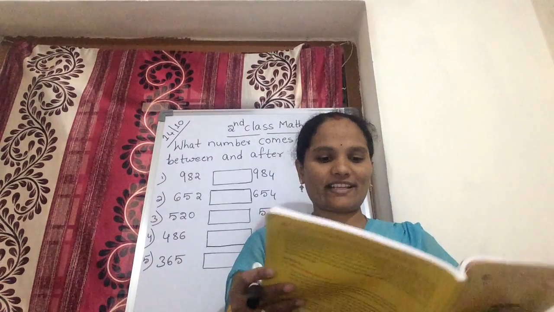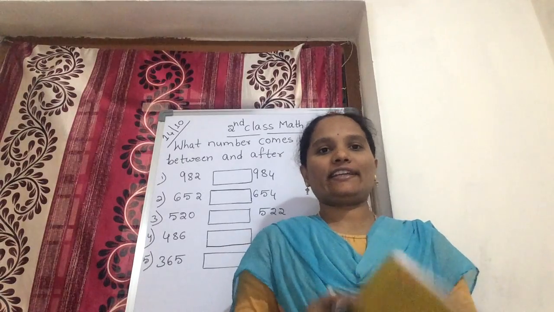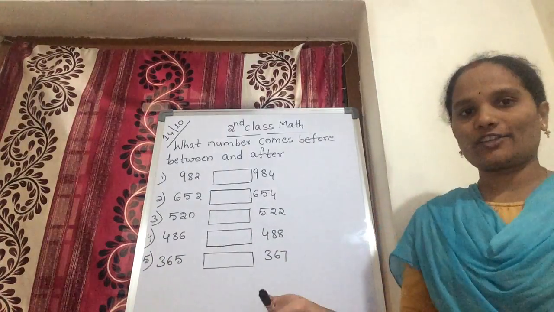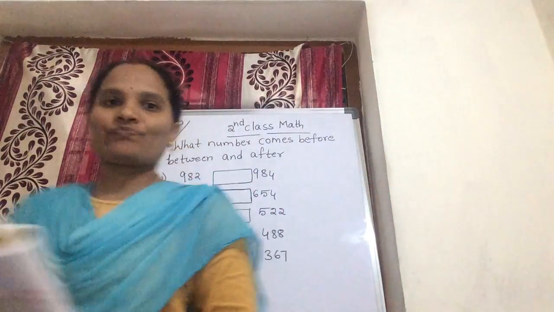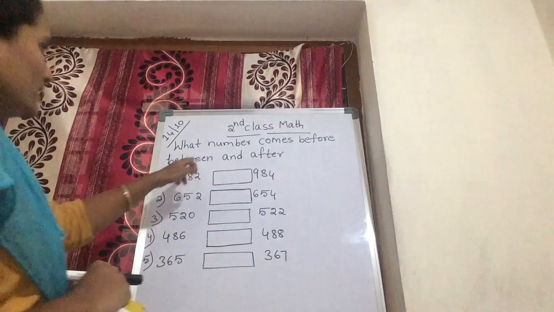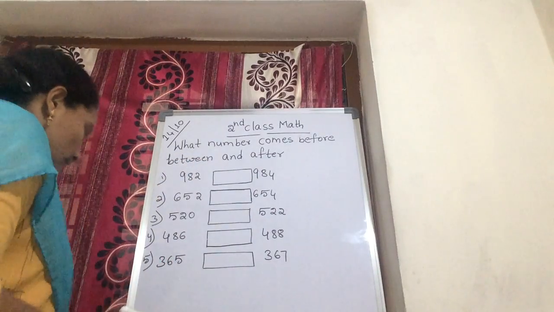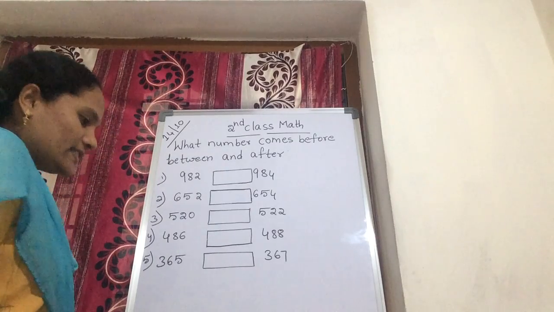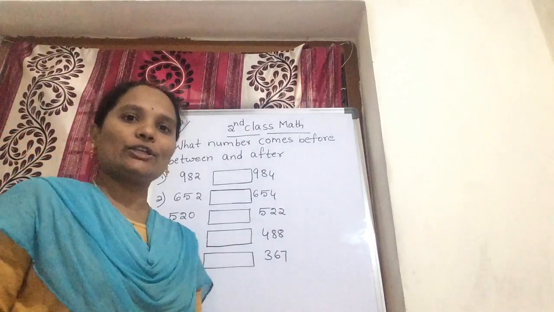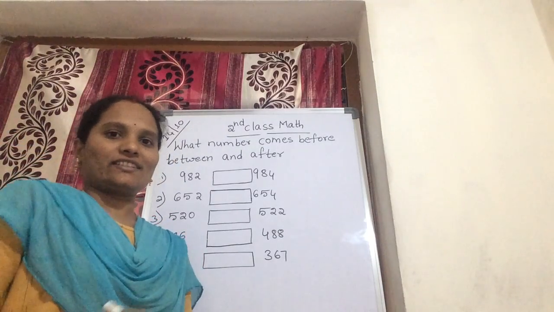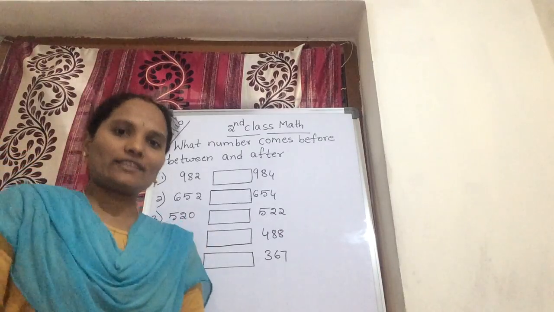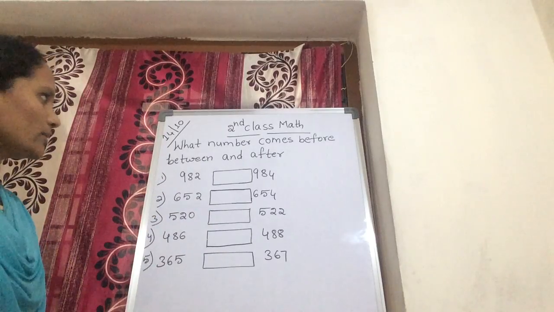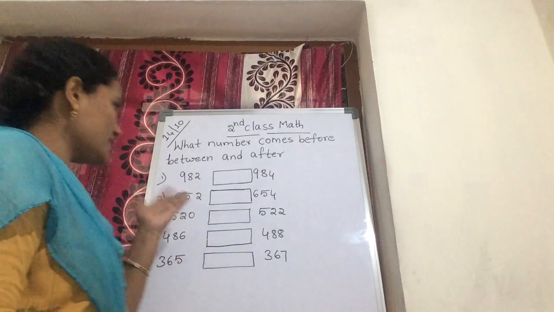Today we are having maths class. In your previous class I explained before numbers. Let's see between and after numbers today. First I will explain in between numbers. Children, we learn numbers from 1 to 1000. I said in your previous class you must learn 1 to 1000 numbers. If you read or learn those numbers, you can easily write before numbers, after numbers and between numbers. Let's see between numbers.